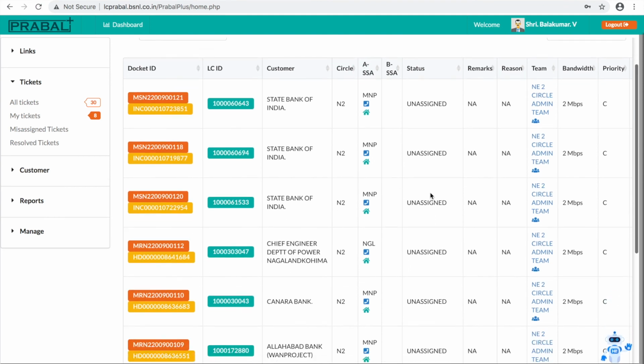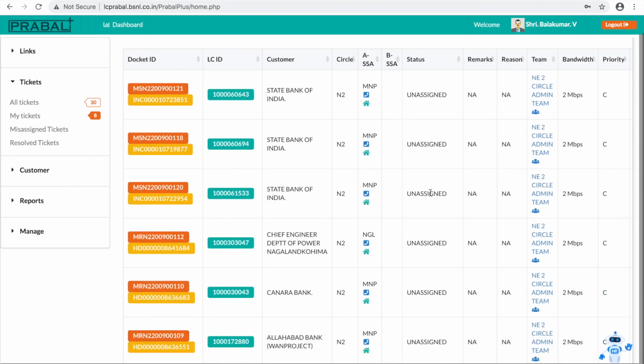See, these are all MNP and Nagaland. There are 3 SSAs in the Northeast too. One is Arunachal Pradesh, another is Nagaland, another is Manipur. In that, for these two, MNP and Nagaland, the SSA user is not yet created. That's why the tickets are showing pending with the circle.